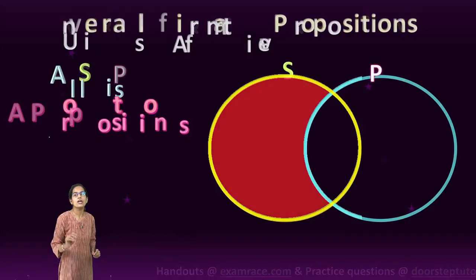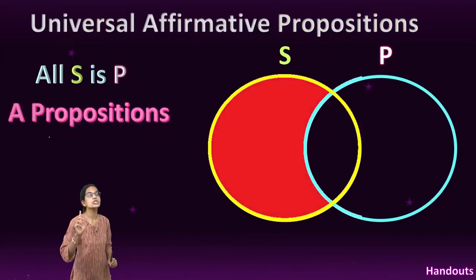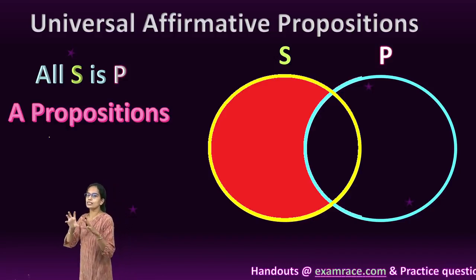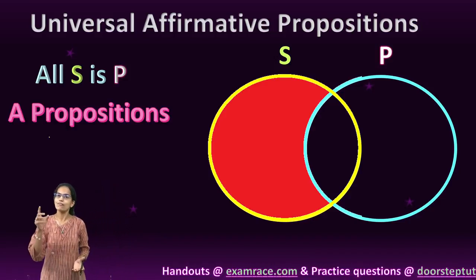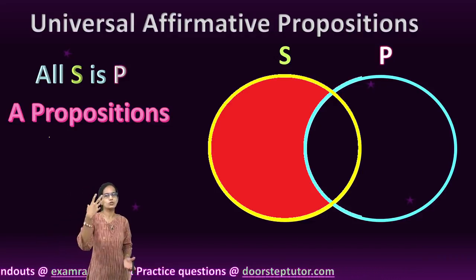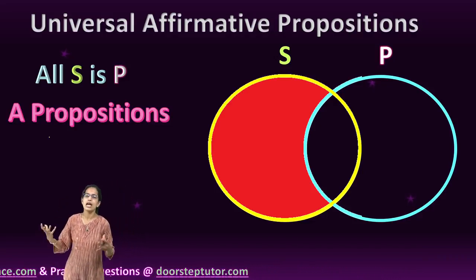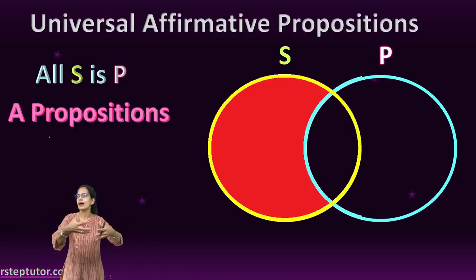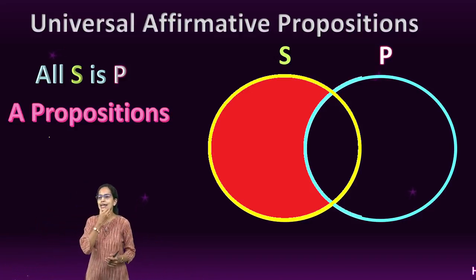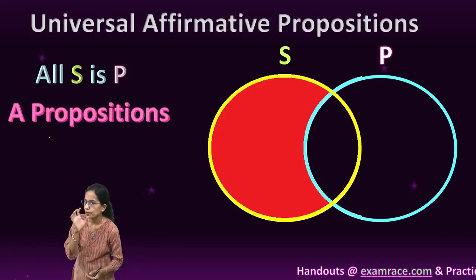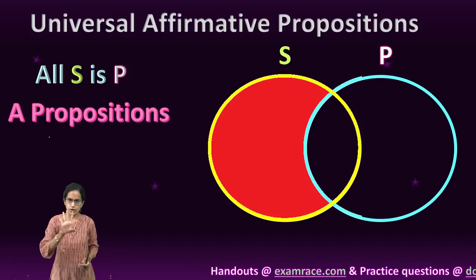Now these categorical propositions establish relation between two classes. Now class is a group of objects which have common characteristics. So if I say all cats are mammals, so cat is one of the class and mammals is another class. Now these two classes, I want to establish a relation between them, and this is when we use a categorical preposition. So four categorical prepositions.